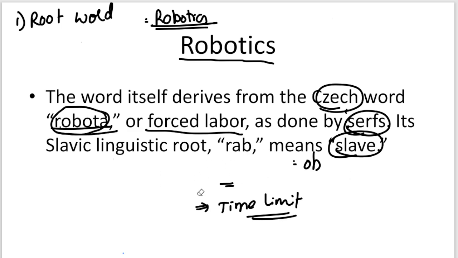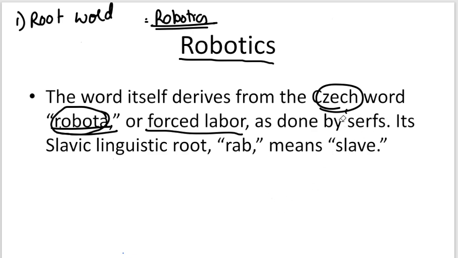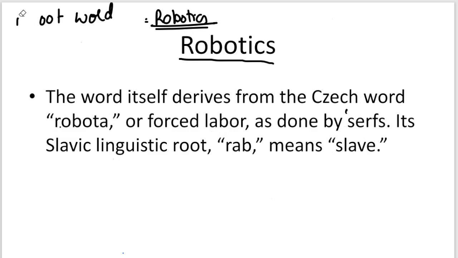Now, by understanding this concept, we try to implement the same concept in robotics.